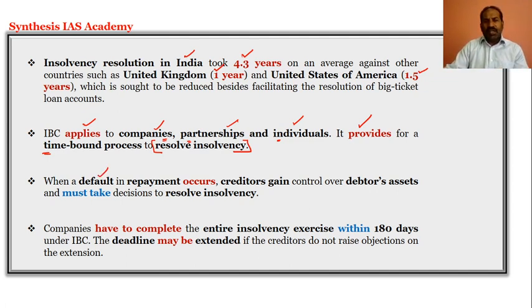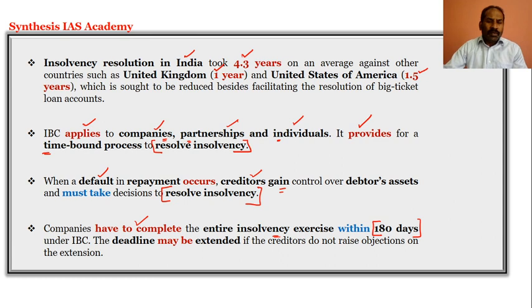When a default takes place in repayment, the creditors, as we discussed again, will take control over the debtor's assets, and must take decisions in regard to resolving the insolvency. And here the companies have the option to enter insolvency within 180 days.